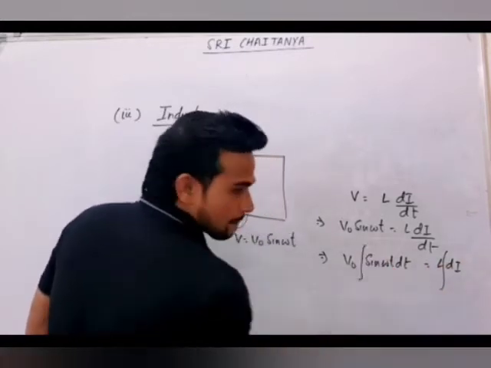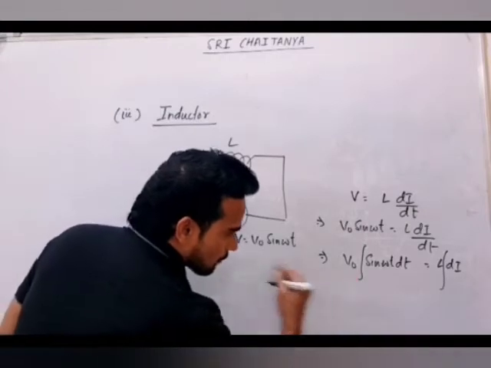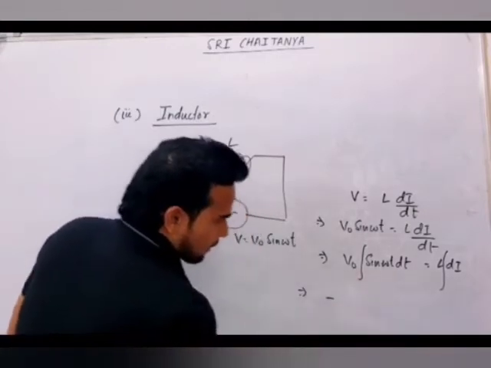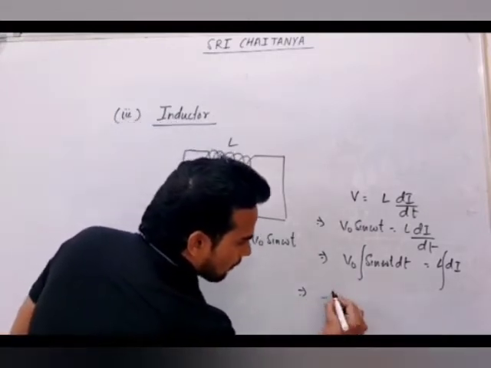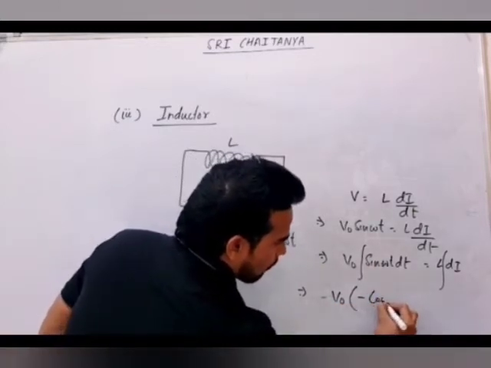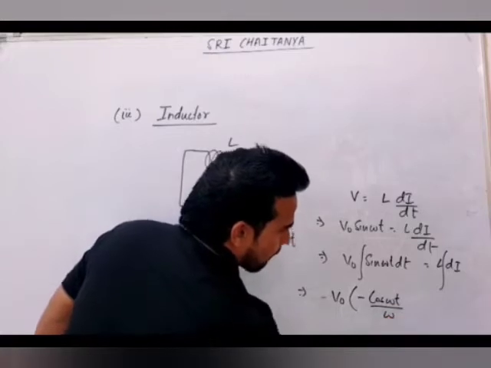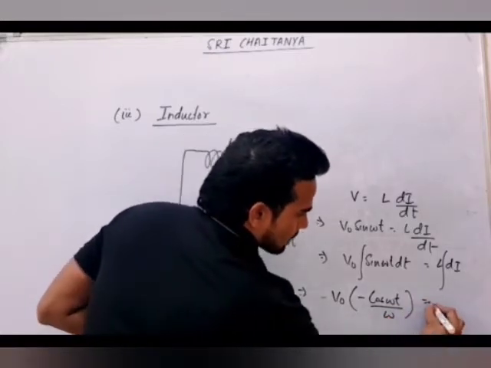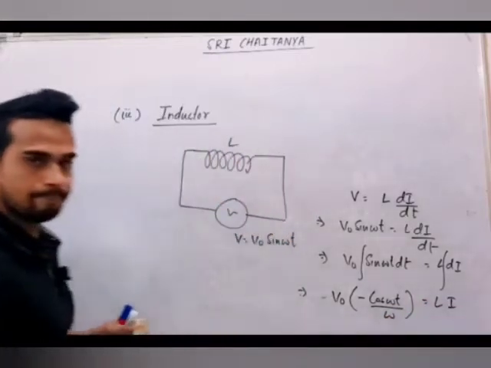Integrate both sides. When you integrate, this will give you minus V naught will remain there, and this will give you minus cos omega t by omega, and that side will come L into I.